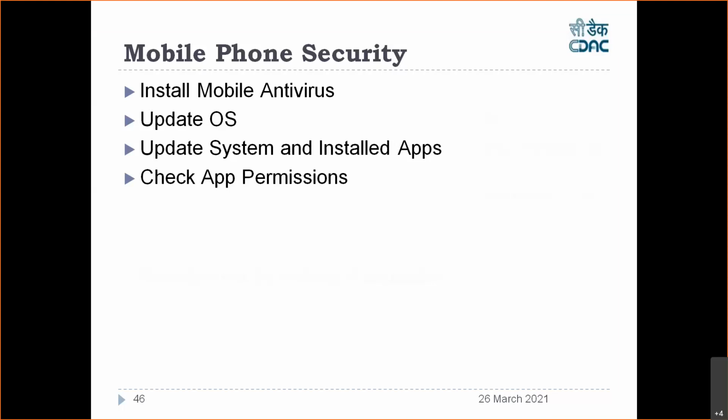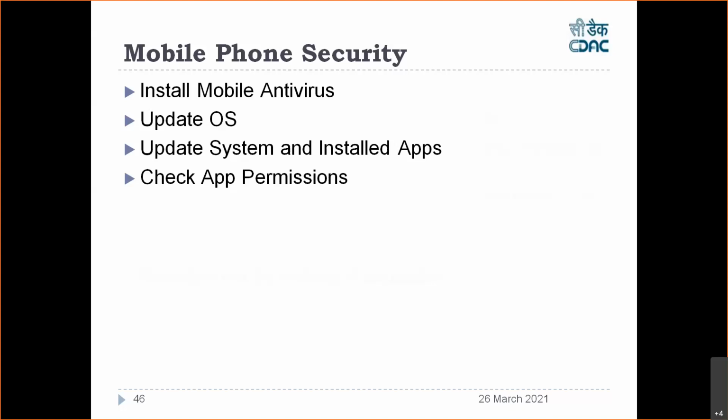Again, we need to update the OS. Now, Android has a functionality that you can update it automatically. That has to be turned on. Again, apart from the operating system, you should update the installed apps which you have. Suppose I have an app, say YONO SBI. It's the SBI app. That app also should be updated, along with the operating system of Android.